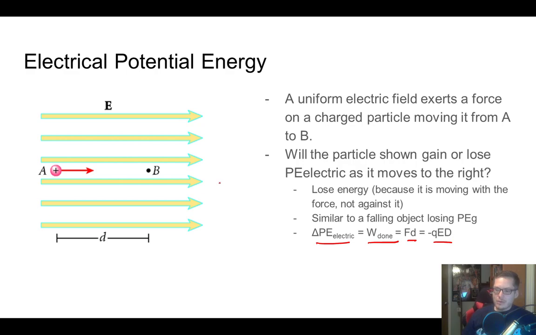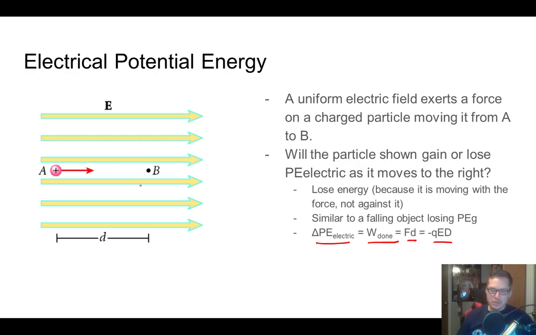Now, the trippy thing here, and the reason we have this negative sign, is because you could imagine that if you had a negative charge here and it went this direction, it would actually be fighting the electric field. Remember, the electric field points in the direction that a positive test charge would go.